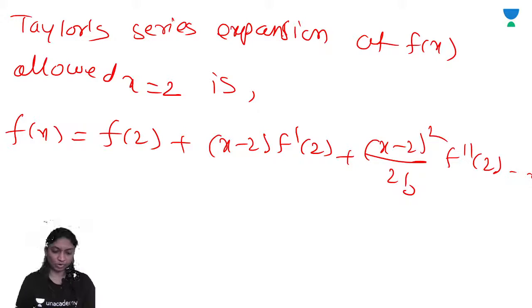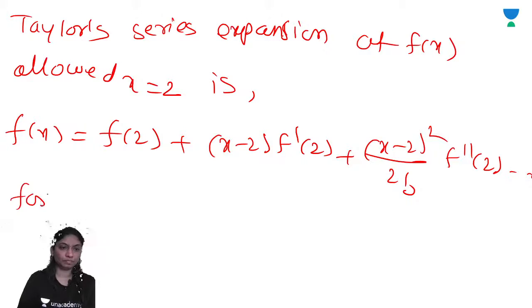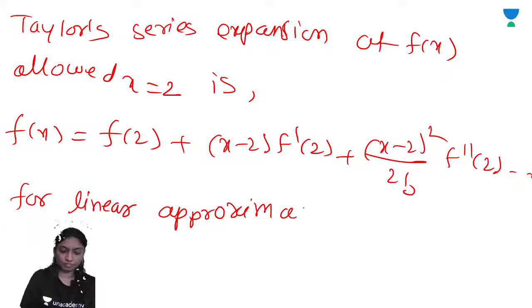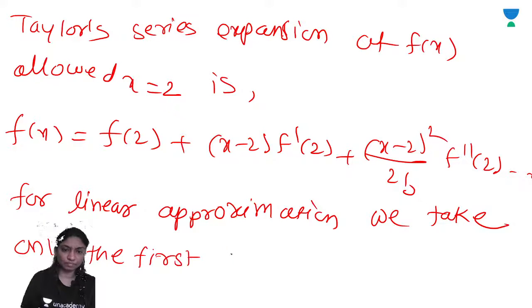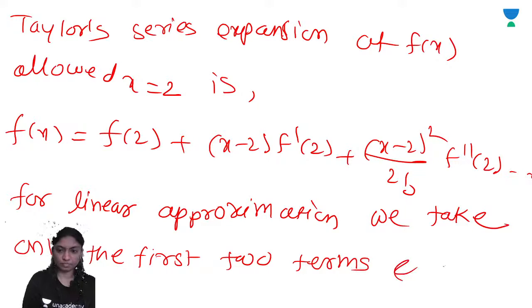For linear approximation, we take only the first two terms.